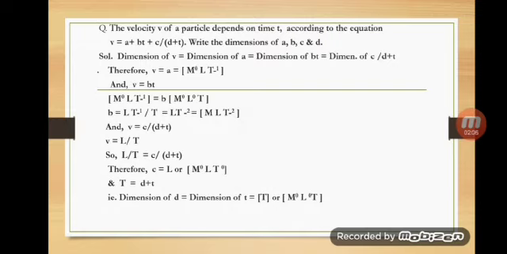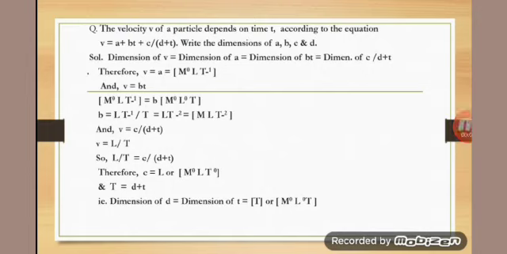Similarly, v = C/(D + t), so L/T = C/(D + t). Therefore C = L, and D + t = T. So we can write C = L, or [M⁰LT⁰]. Therefore, the dimension of C is obtained. Similarly, t = D + t, so the dimension of D equals the dimension of t, which is T, or [M⁰L⁰T]. Thus, we obtain the dimensions of the constants A, B, C and D.